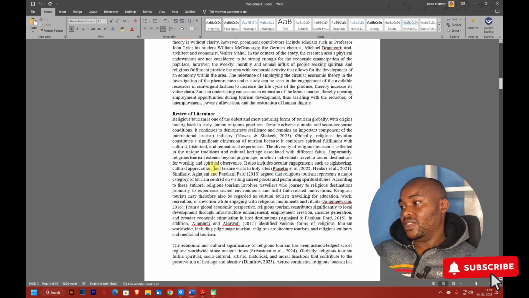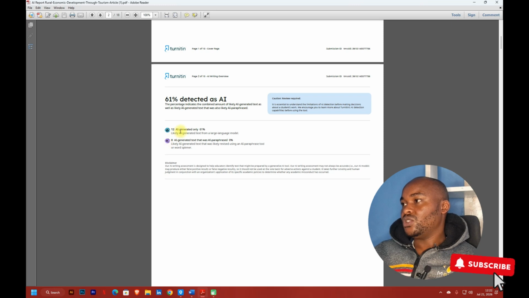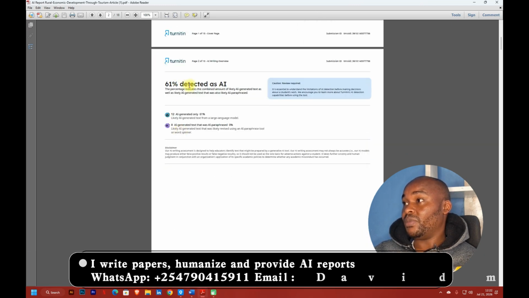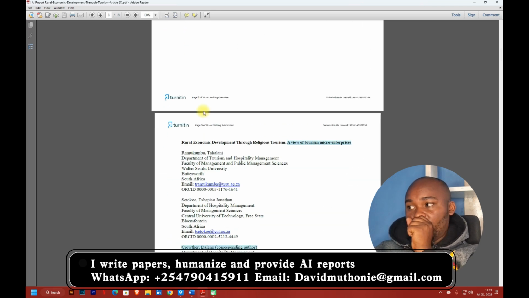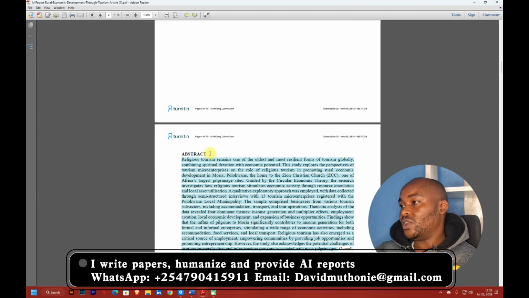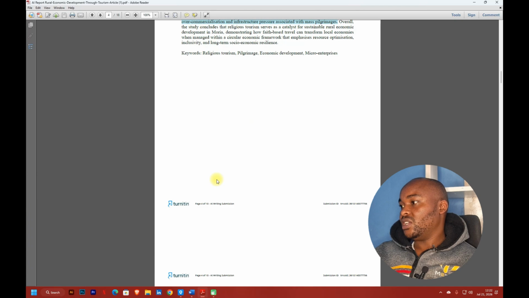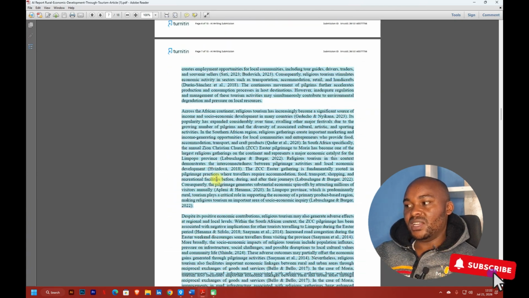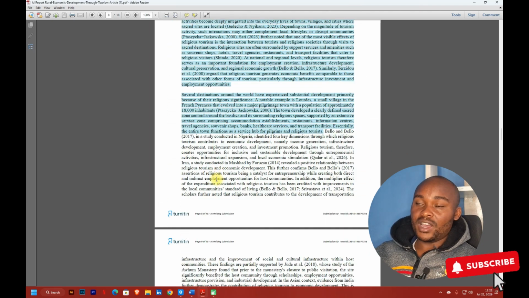That aside, I ran this paper through Turnitin, and this is the report that I got. The paper shows that it is 61% detected as AI. If I scroll downwards, you can see that the abstract has a very high AI percentage on it. And then if you scroll to the other sections of the paper, you can see that there are some other areas that have been highlighted, including an entire section being flagged as AI.